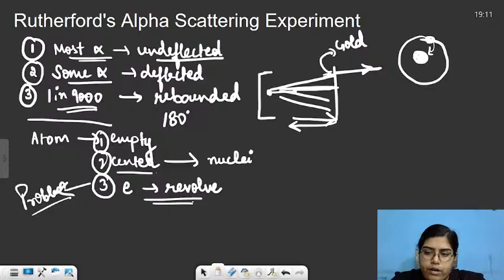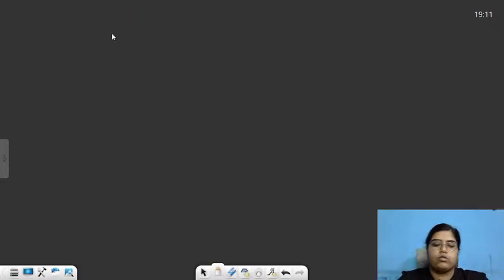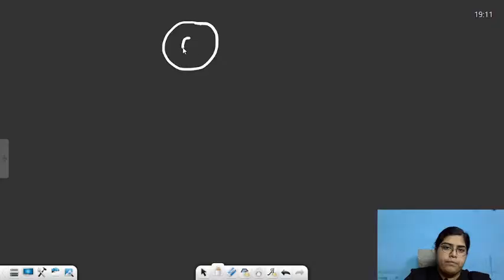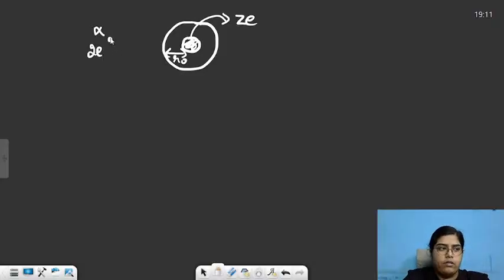Then moving forward, he also did two things. There were two formulas which you saw. First was the formula for distance of closest approach. Closest approach simply meant that over here, this is the center, this is the nucleus. The nucleus total has Z into E amount of charge, where Z is the atomic number and E is the charge of an electron. This was the distance of closest approach, R naught. And we said that the charge on an alpha particle is twice that of an electron.